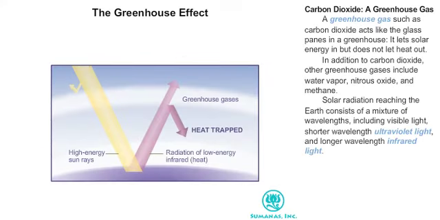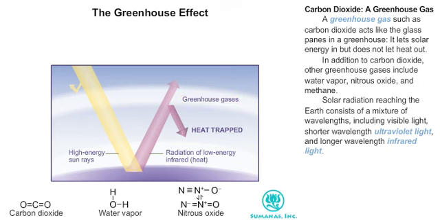A greenhouse gas, such as carbon dioxide, acts like the glass panes in a greenhouse. It lets solar energy in, but does not let heat out. In addition to carbon dioxide, other greenhouse gases include water vapor, nitrous oxide, and methane.